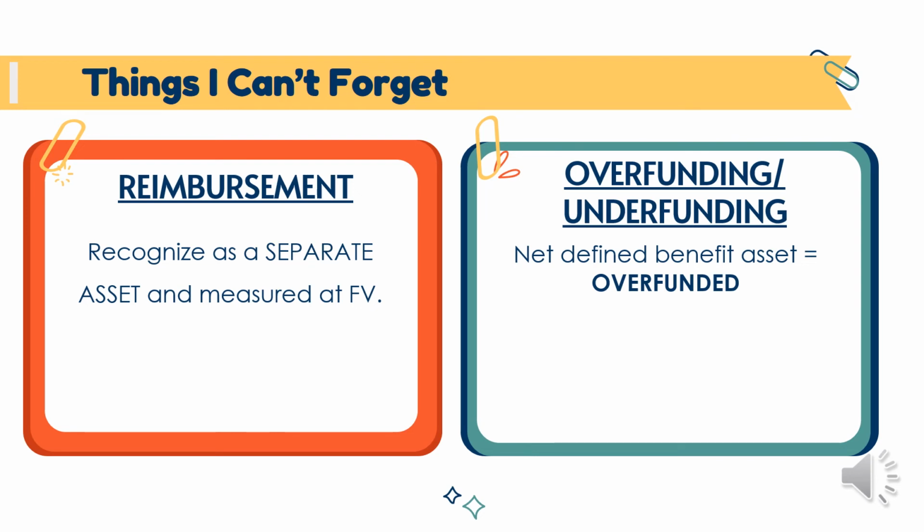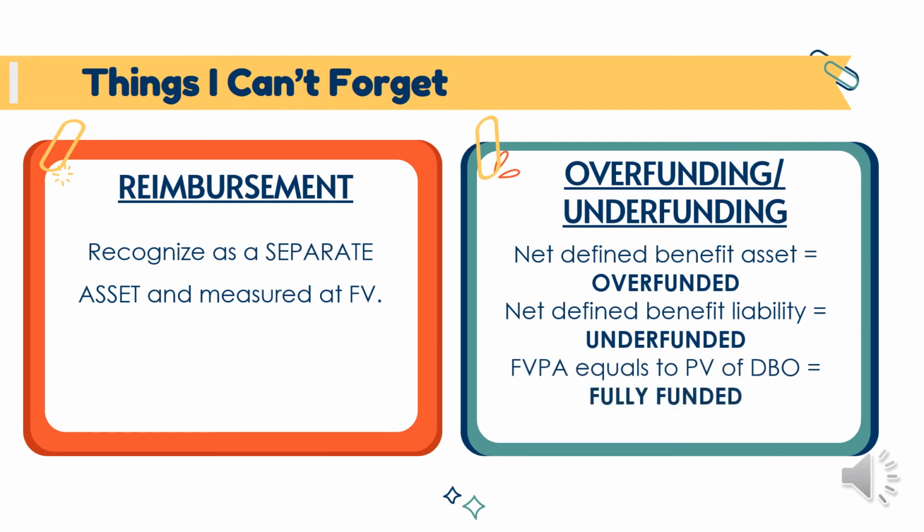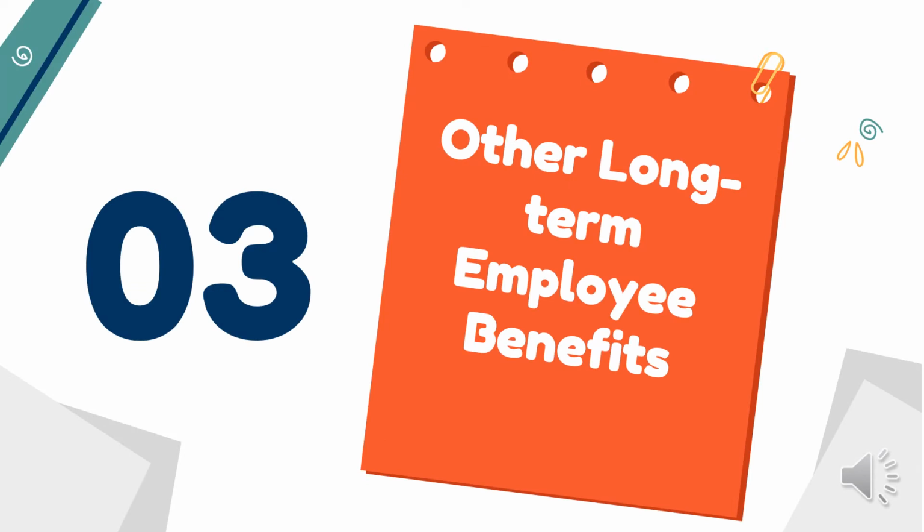For the reimbursement, if it is virtually certain on the part of the company, it is recognized as a separate asset and measured at fair value. So, here naman tayo sa overfunding and underfunding. Kapag net defined benefit asset, it is overfunded. Net defined benefit liability, it is underfunded. And if the fair value of plan asset is equal to the present value of defined benefit obligation, it is fully funded. For the third part of our discussion, which is other long-term employee benefits.